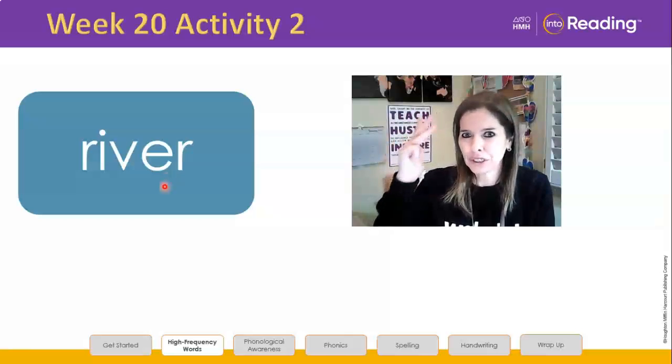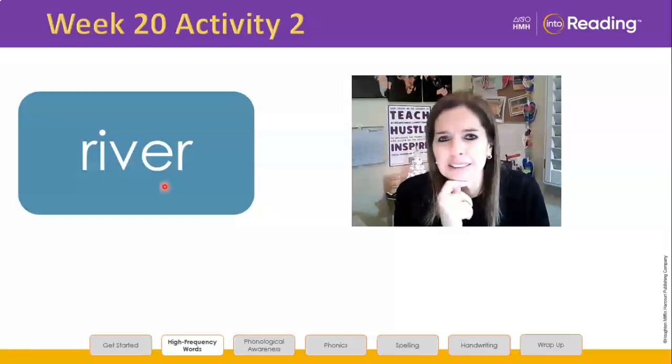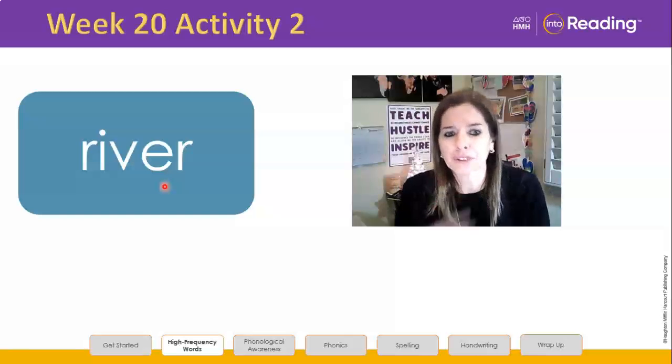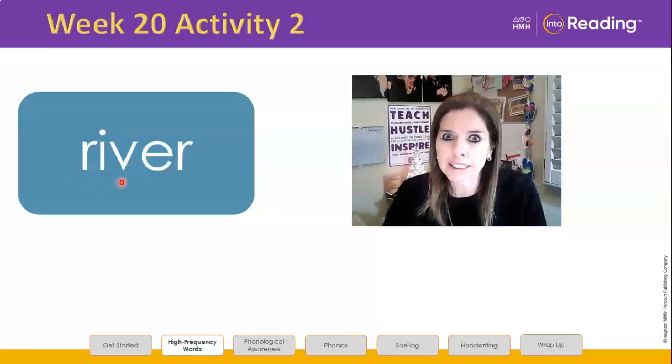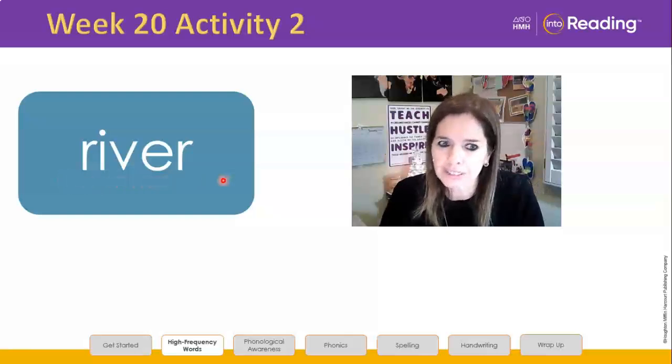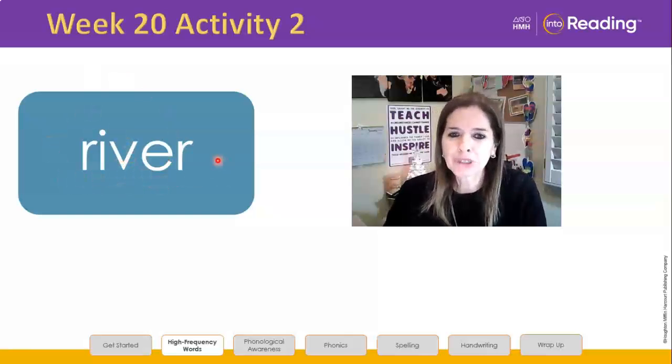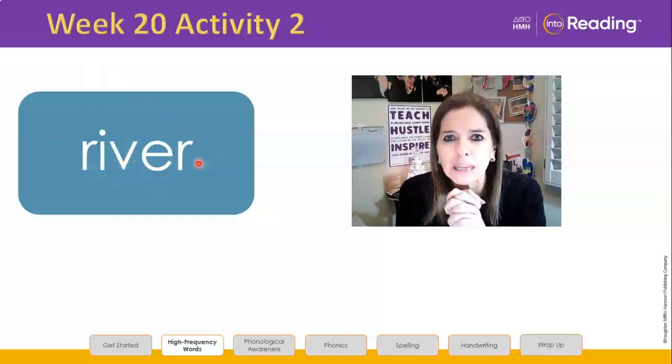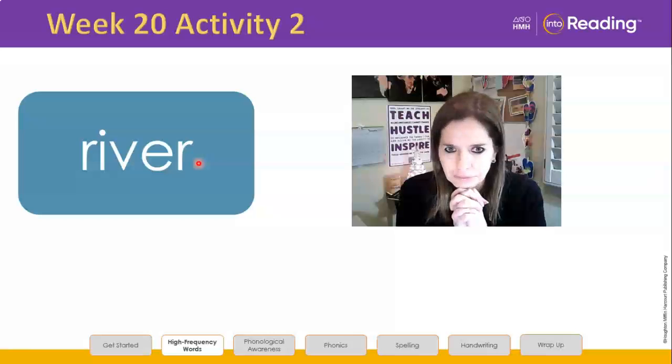And that first sound is not the same as that last sound, isn't it? Say it in the back of your throat, the first sound. Because we don't just say like this. We say ri. We got to get it with this. So this is ri, and this is ver. Actually, we chunk it, right? So this is a 2-syllable word, so I want you to clap it out. Pencils are down? You ready? Clap it out. Tell me the syllables, the chunks in river. Go.